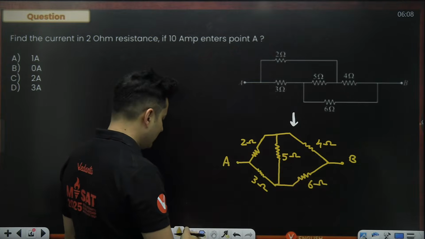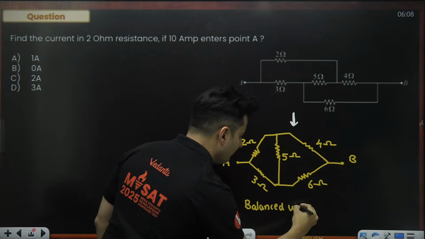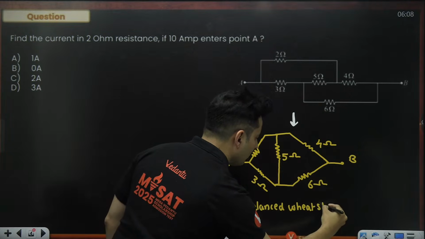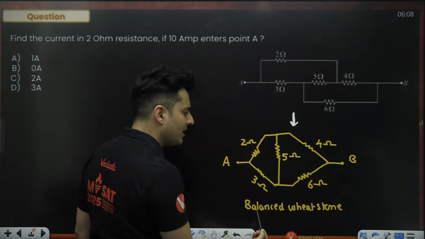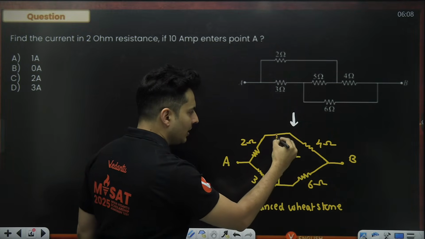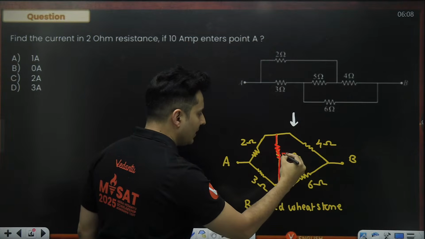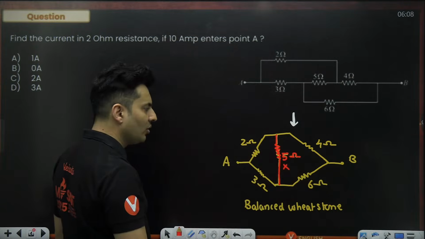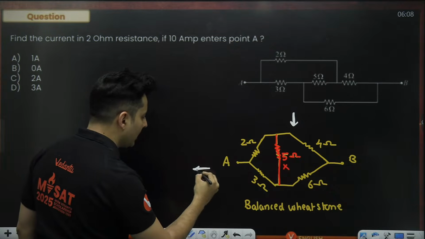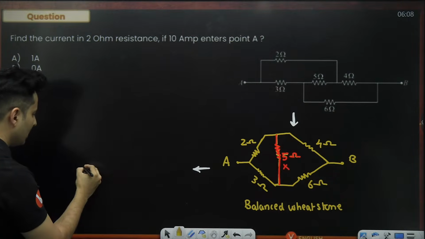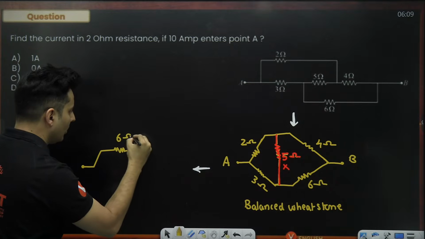Now you can see this is nothing but a balanced Wheatstone bridge, because 2 by 4 and 3 by 6, 1:2 ratio is there. So whenever you have a balanced Wheatstone, the resistance which comes in between can be completely ignored. So this 5 ohm resistance can be ignored completely. So 2 ohms and 4 ohms basically become together how many ohms? 2 plus 4 is 6. So basically from point A, you're going to have a 6 ohm resistance.